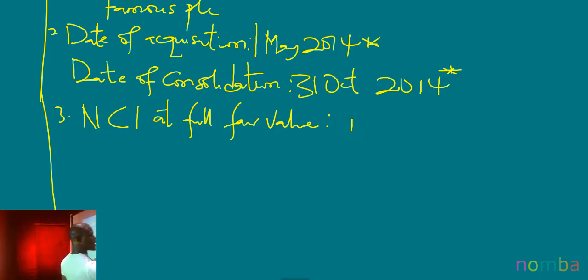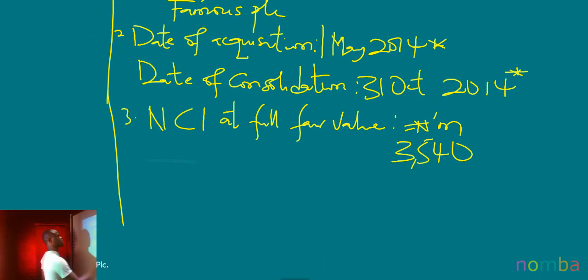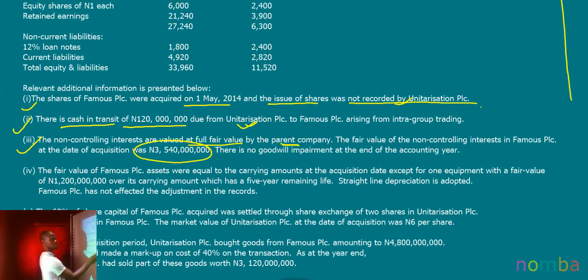And I would like to present my figures the way the question presented its figures. So they rounded it to million. So that means I will have 3,540. If I add millions, which is 6 zeros here, I will still get 3,540,000,000 as given in the question, like this. Where is it? Here.